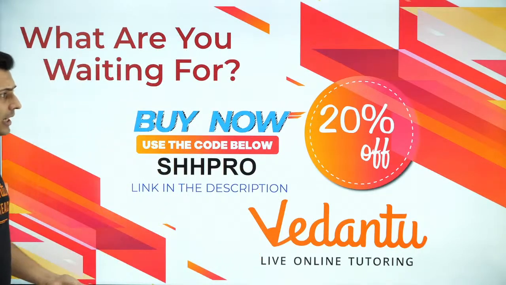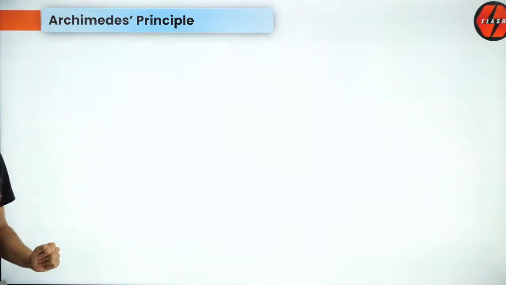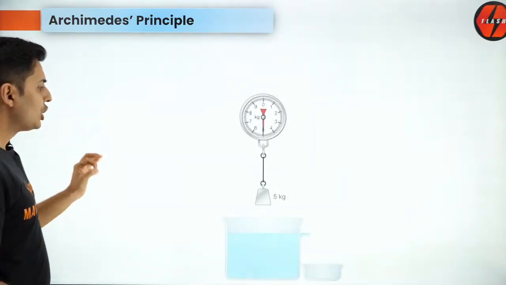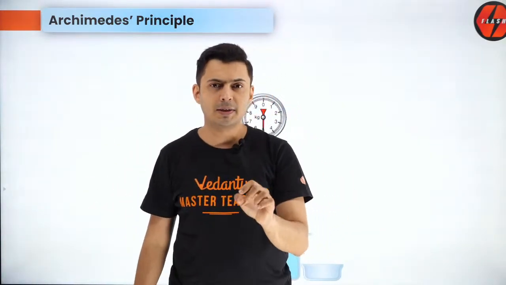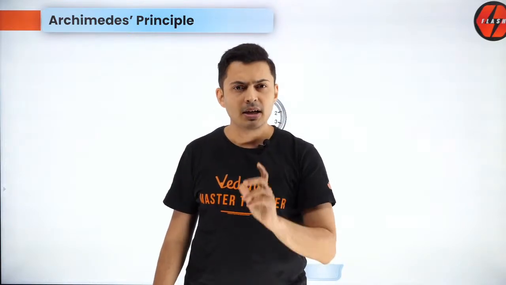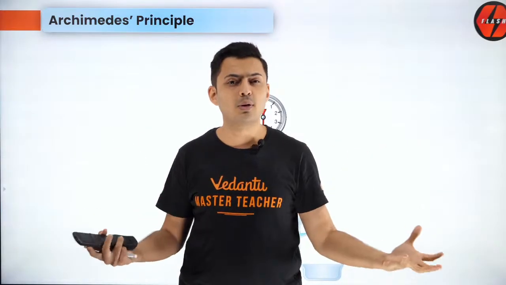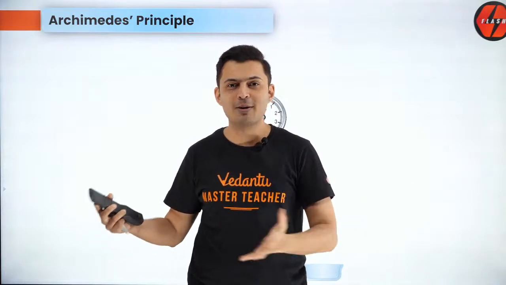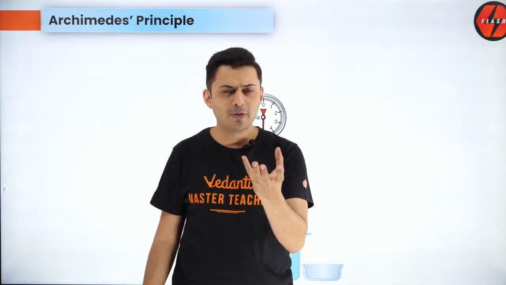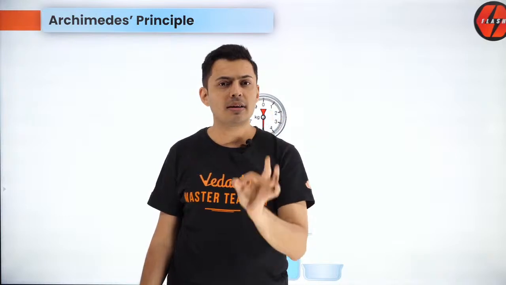All right, now let me talk about what is the main principle of Archimedes. And that is basically your buoyant force. Anything which is immersed in a liquid experiences something called a buoyant or an upthrust force, and this force makes that body believe that his or her weight is much lesser than when he was standing in air. So if you weigh somebody in air and in a liquid, they are completely different, and the difference comes exactly because of the buoyant or the upthrust force.